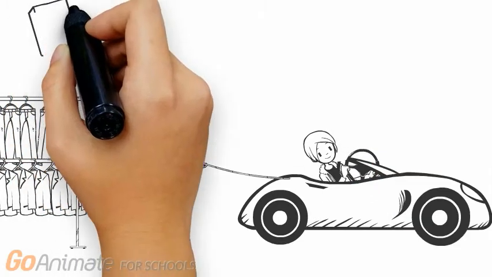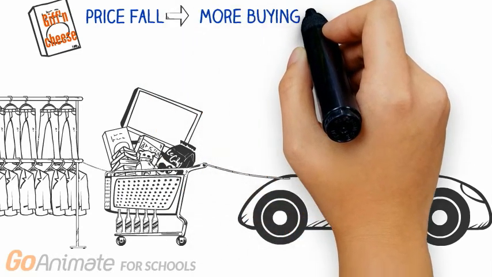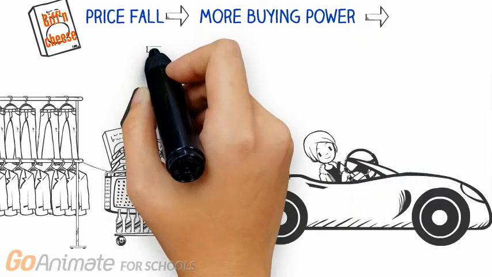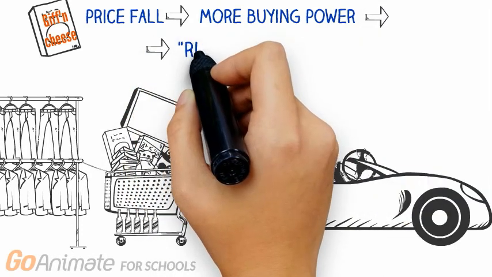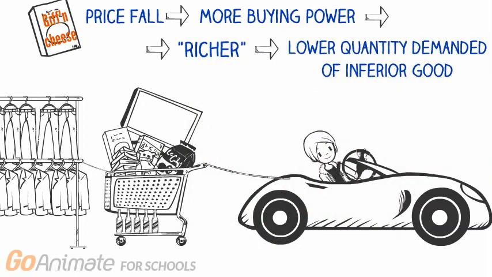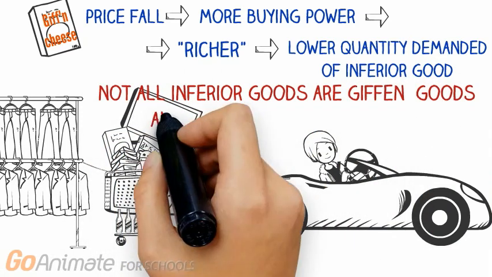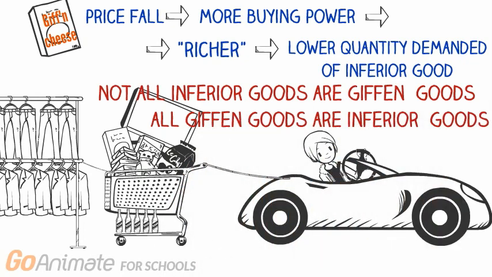In fact, the reason that mac and cheese was a Giffen good for Chris in the previous example is that mac and cheese was very much an inferior good for Chris. To see this, notice that the radical fall in the price of mac and cheese effectively made Chris richer. Because Chris's consumption basket was all mac and cheese, the halving of the mac and cheese price effectively doubled Chris's buying power. Being richer in this way, Chris ended up buying less of mac and cheese, an inferior good. Note, however, that not all inferior goods are Giffen goods, although all Giffen goods are inferior goods.